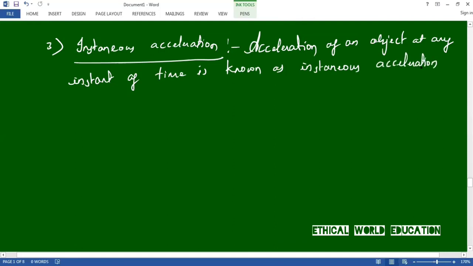So these are the types of acceleration. Let us repeat once again. The acceleration of an object at any instant of time is known as instantaneous acceleration. Okay, these are the types of acceleration. Let us move on to the 17th one.